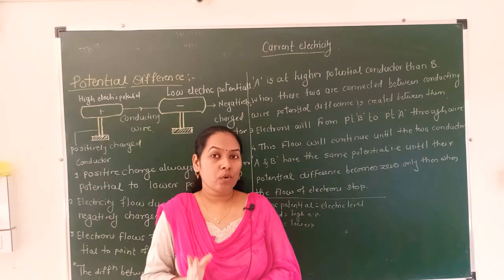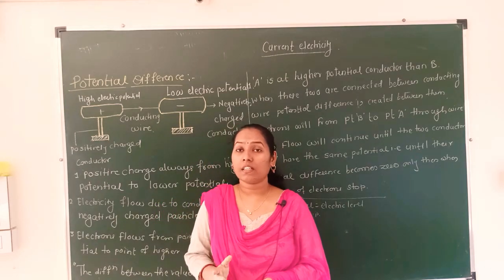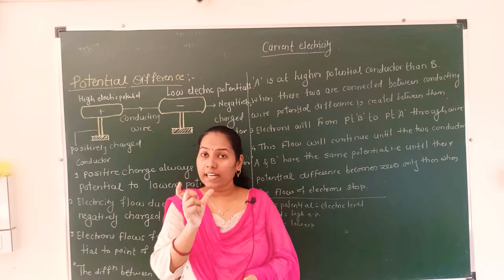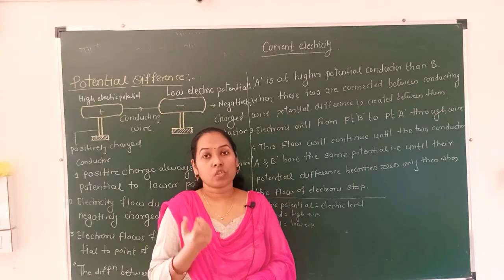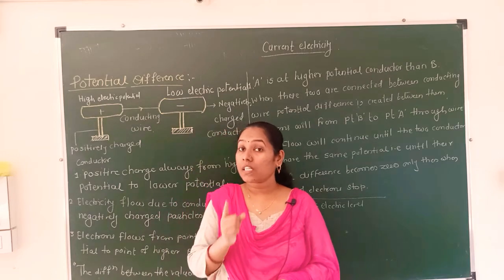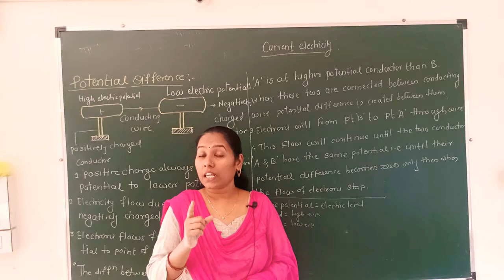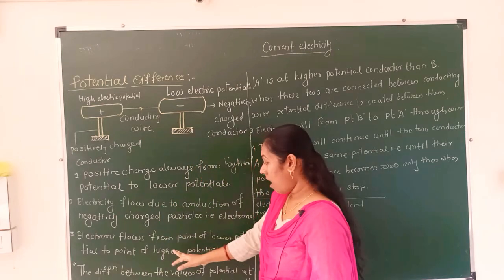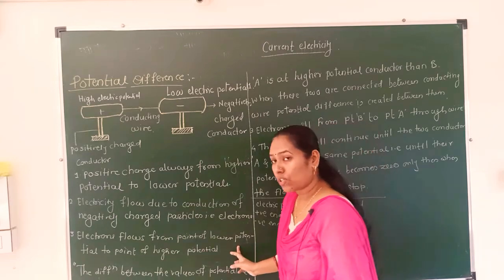I have already told you that current electricity depends on electrons, as the word electricity is derived from the word electron. So the flow of electricity depends on the negatively charged particle, and that is the electron, and electrons always flow from the negative terminal to the positive terminal.